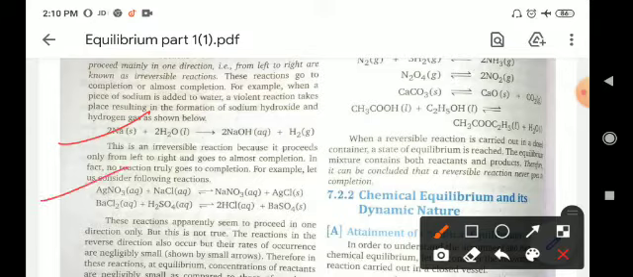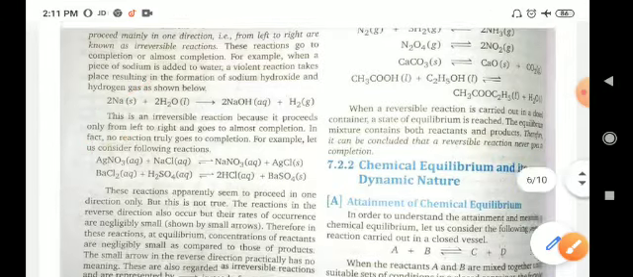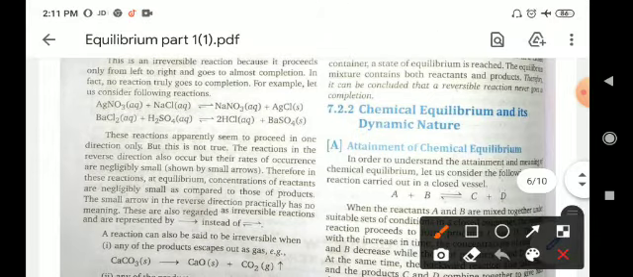Other examples you can see for reversible reaction: those types of reactions which can proceed in both directions, means from left to right and also from right to left. These types of reactions are known as equilibrium reactions or reversible reactions.